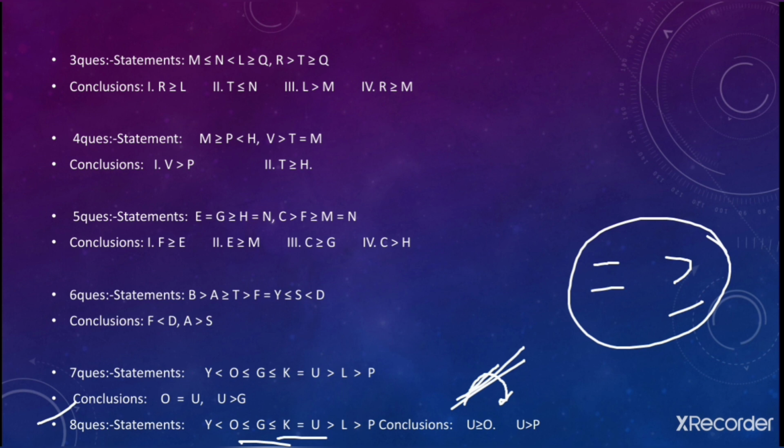Fine. Let's see the next one. U greater than P. You need to move from U to P. You can go from U to L and from L to P. And you have minimum one time requirement also fulfilled. दो बारी आ रहा है, no, not a problem. So in this way this also goes true.